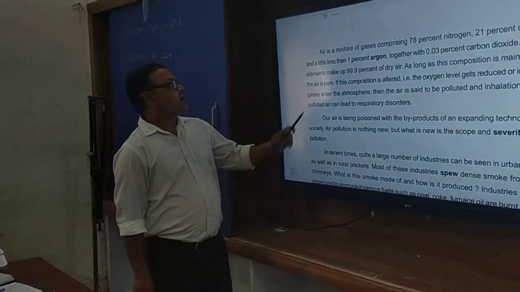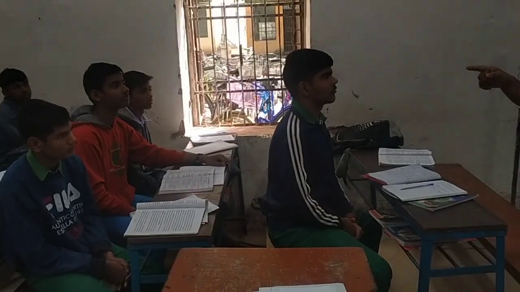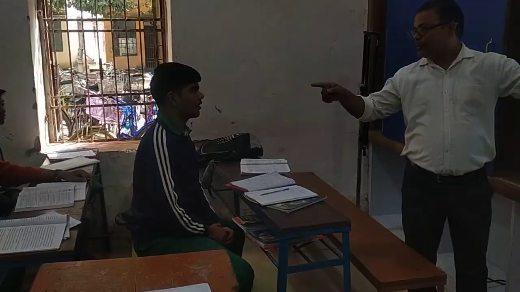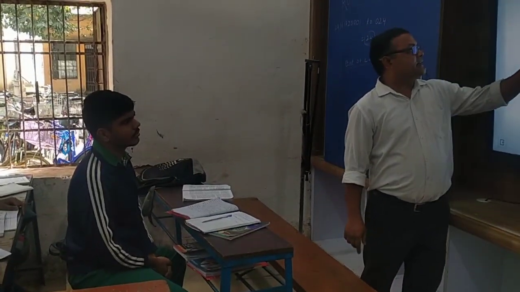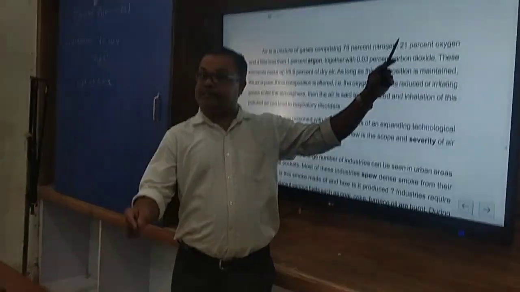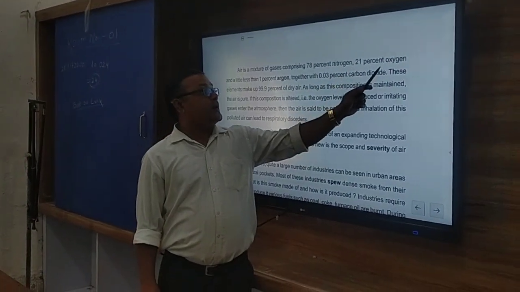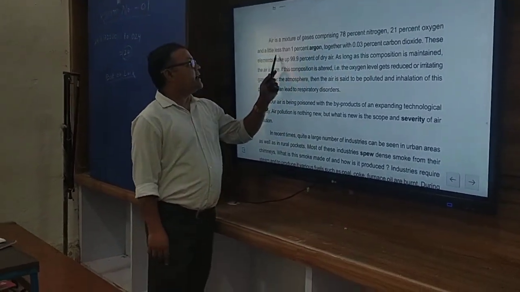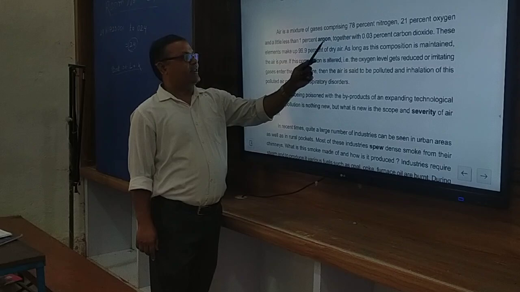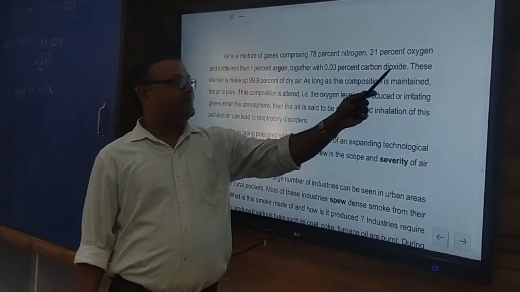Sit down all. His question was, what is pure air? Air is a mixture of gases comprising 78% nitrogen, 21% oxygen, and a little less than 1% argon, together with 0.03% carbon dioxide.